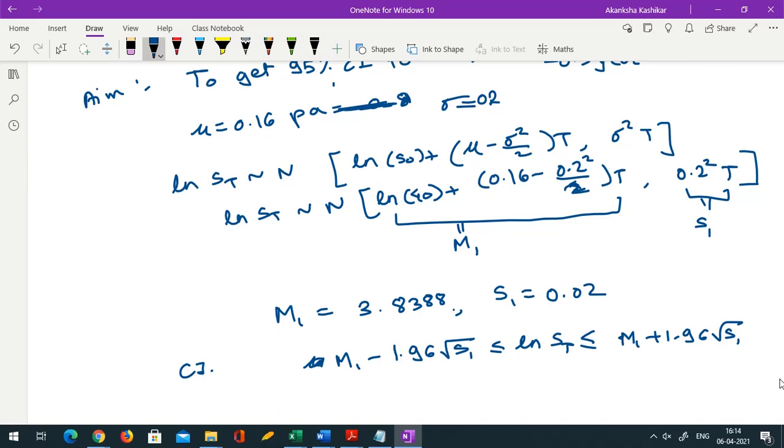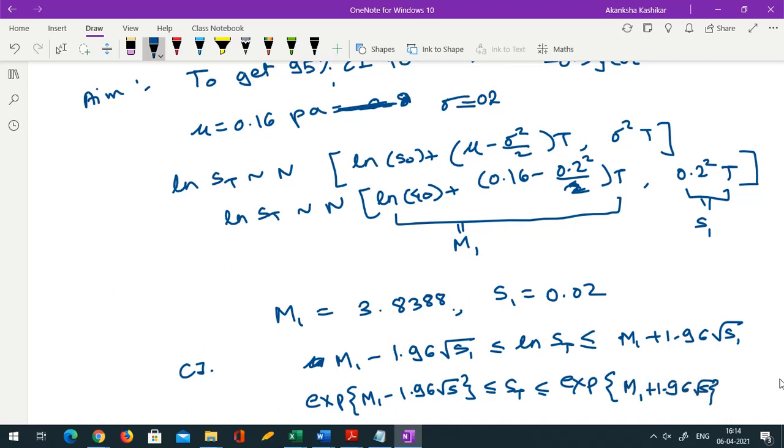You know, invariance of MLE, etc. So basically you just take the exponential. So e raised to m1 minus 1.96 root s1 is less than or equal to ST is less than or equal to e raised to m1 plus 1.96 times root s1. Is it okay so far?